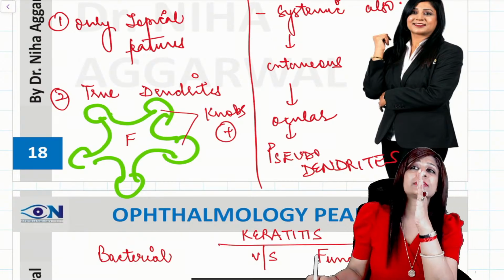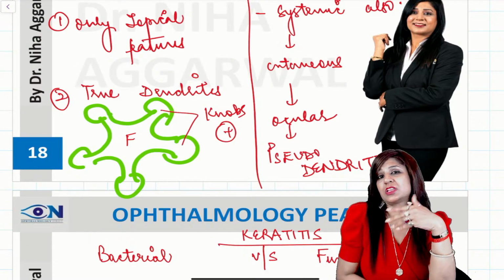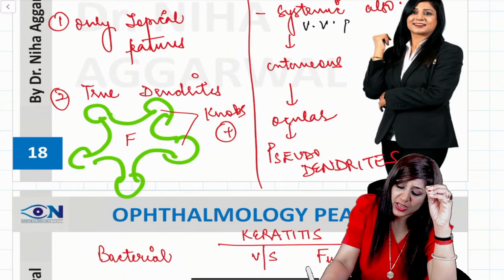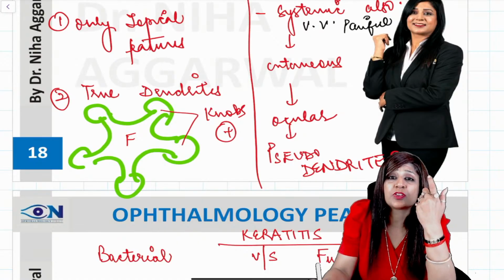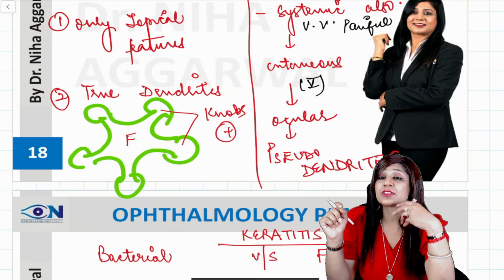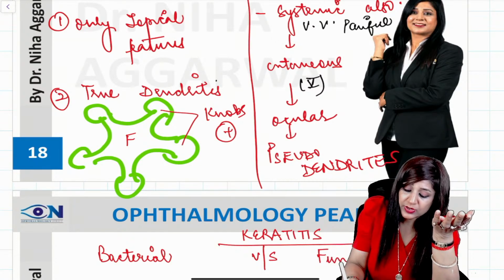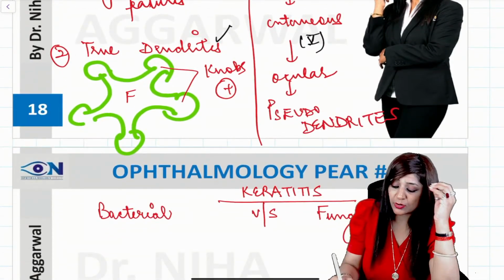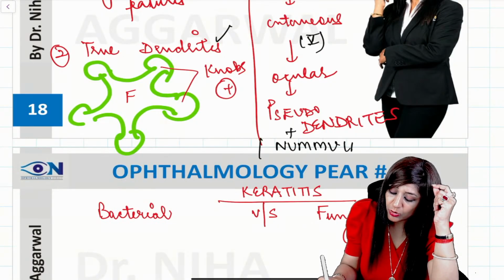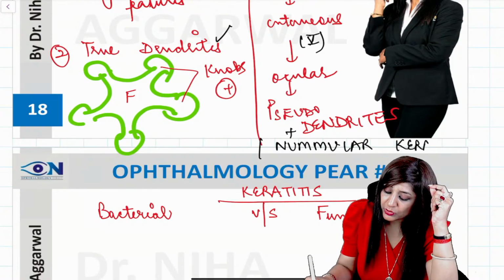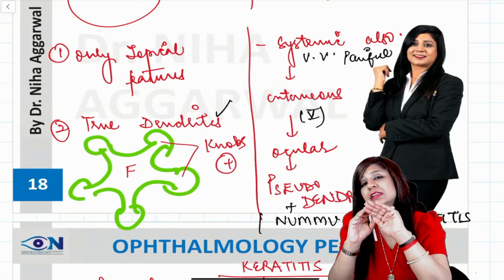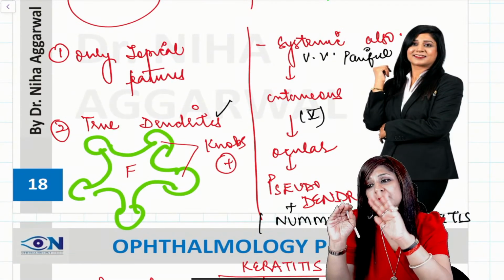So this patient obviously will be more sick in herpes zoster. He is having systemic features and it's a very painful, very painful condition. A patient can go into depression. Patient is showing eruptions in the distribution of the fifth nerve. Patient is showing ocular features. Here we are having characteristic true dendrites. Here we are having pseudodendrites, and along with this we are also having the nummular keratitis, where we will have the coin shape area. So if you see, there is a clear cut demarcation between the herpes simplex and the herpes zoster, and we can easily diagnose.